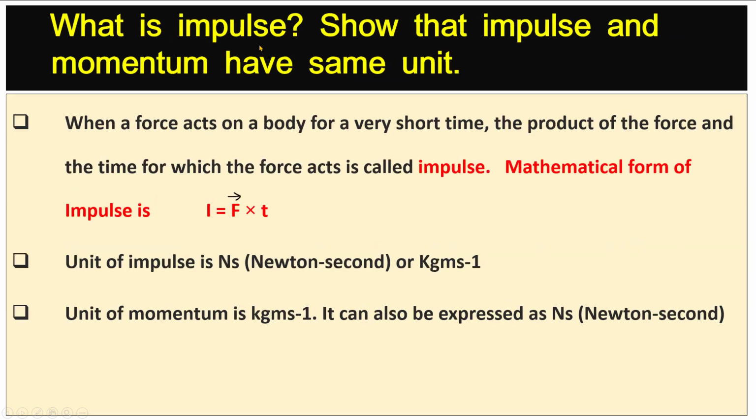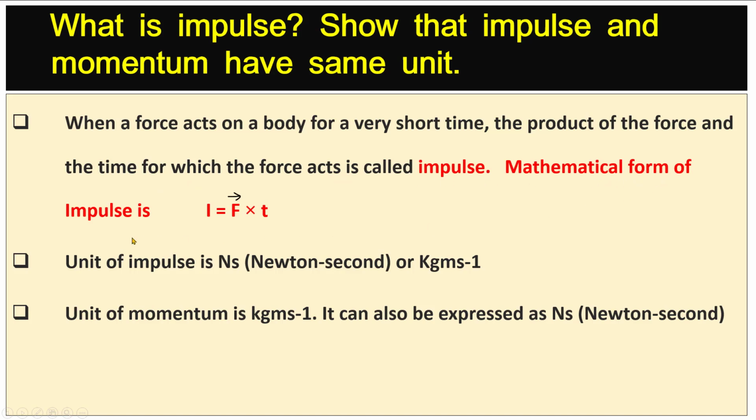What is impulse? Show that impulse and momentum have the same unit. When a force acts on a body for a very short time, the product of the force and the time for which the force acts is called impulse.